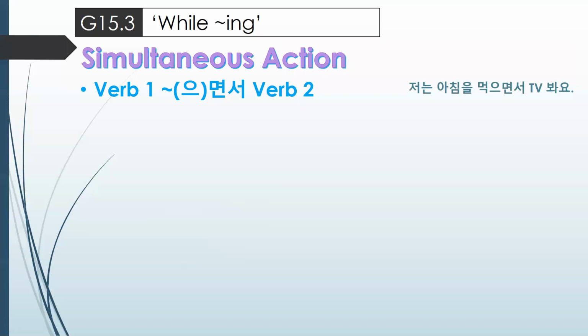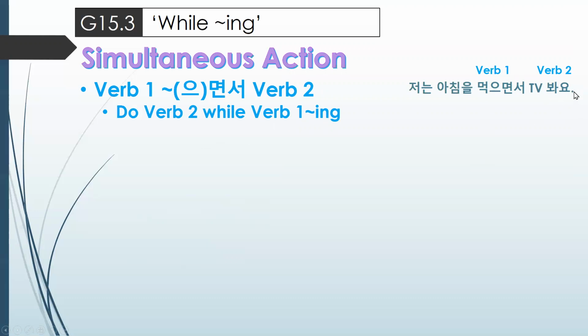For example, 저는 아침을 먹으면서 TV를 봐요. Okay, so we have our verb one, over here, 먹으면서, and then verb two. So this is going to tell us that you're doing verb two while verb one-ing.